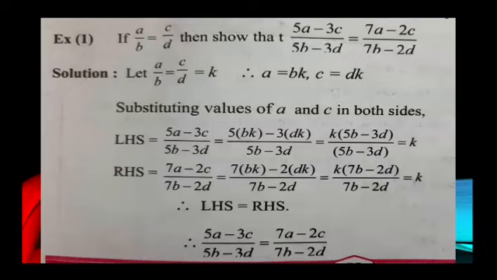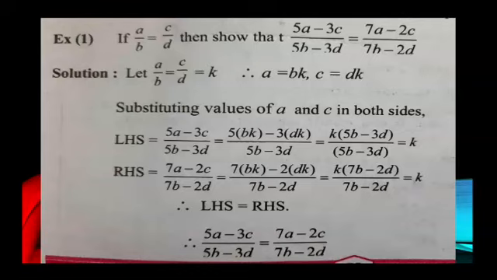If A upon B is equal to C upon D, then show that 5A minus 3C upon 5B minus 3D is equal to 7A minus 2C upon 7B minus 2D.